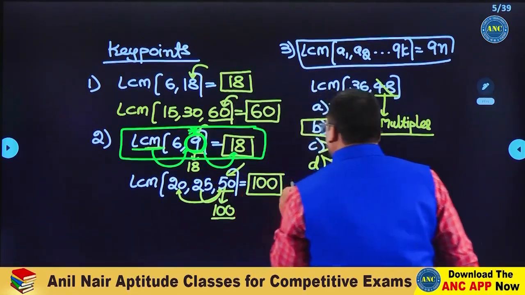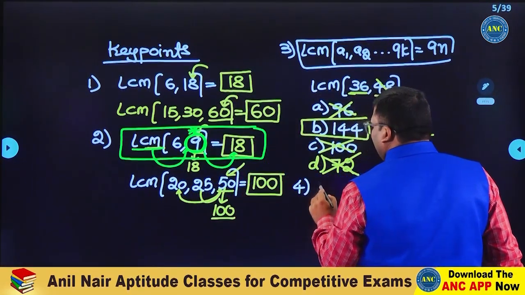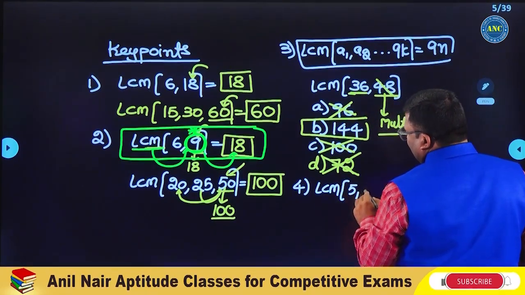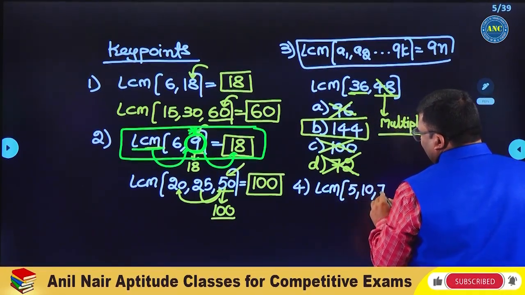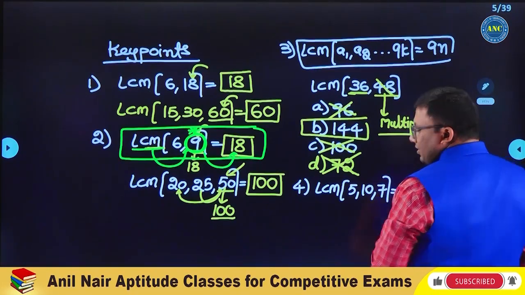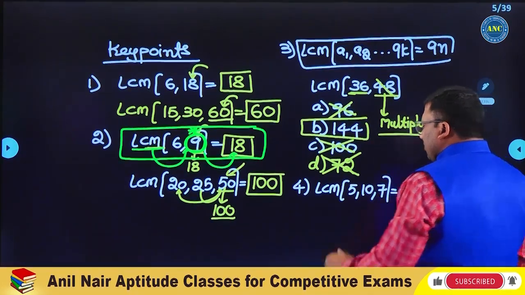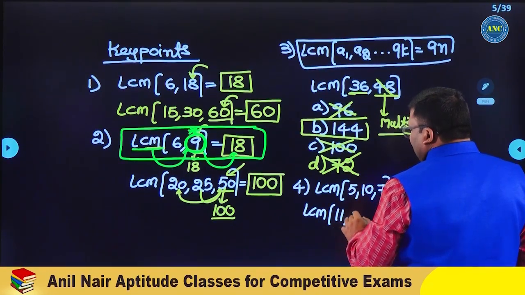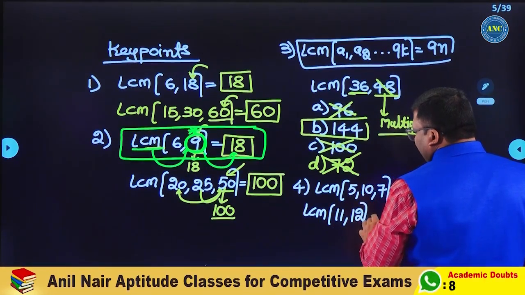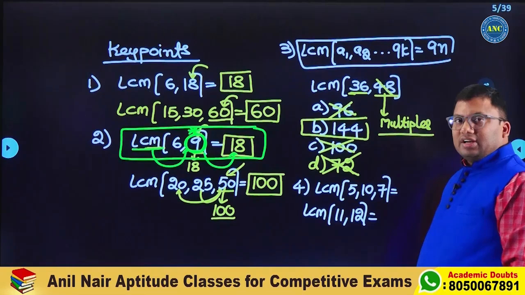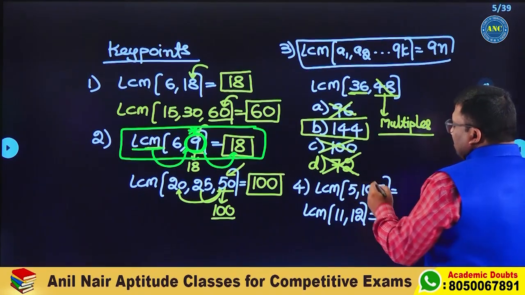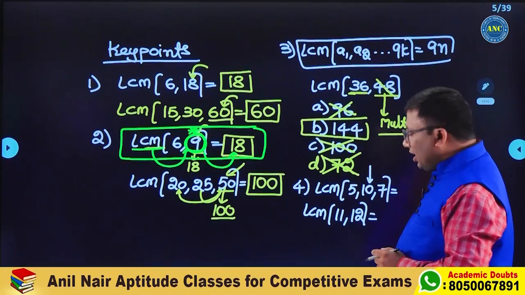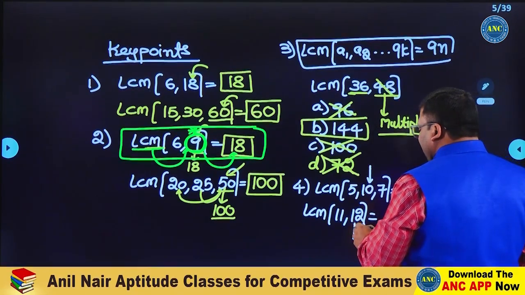Fourth key point, please write down. LCM of 5, 10, 7. LCM of 5, 7, 10, 7. LCM of 11, 12. Listen carefully. Right? LCM means the largest number should be a point of reference.